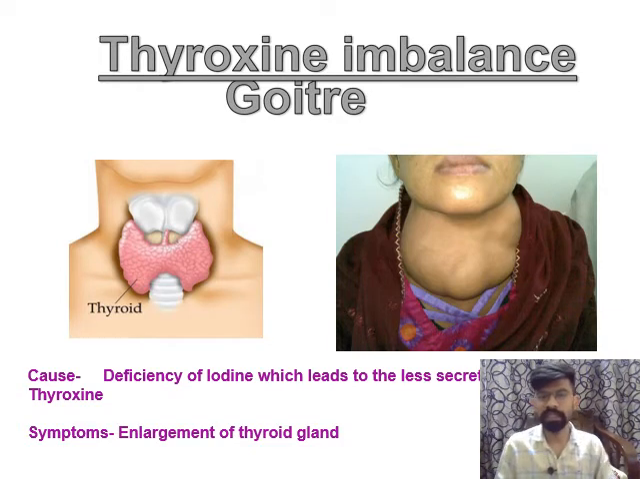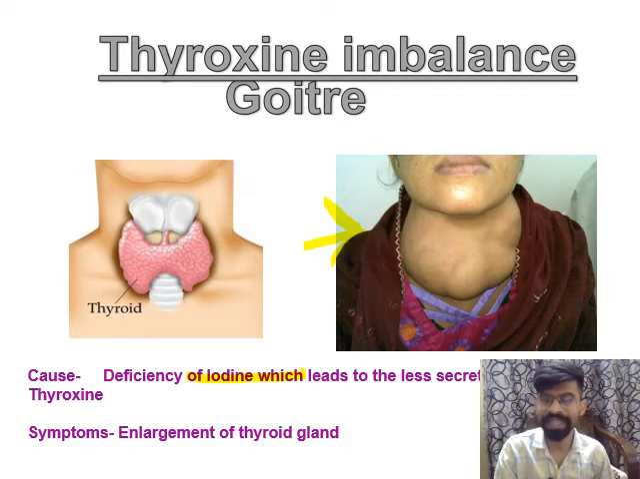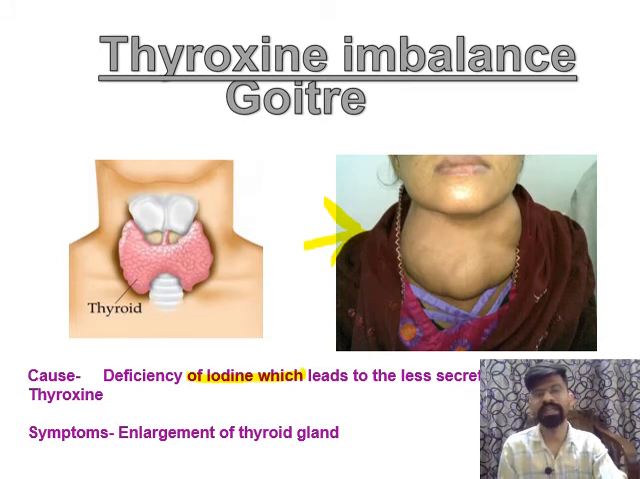Goiter, you can see in this figure. In this figure, you can see there is enlargement in the neck area. Basically, this is the enlargement of the thyroid gland. Deficiency of iodine in the diet will lead to less secretion of thyroxine hormone, and this thyroxine imbalance will create a thyroid disorder known as goiter.